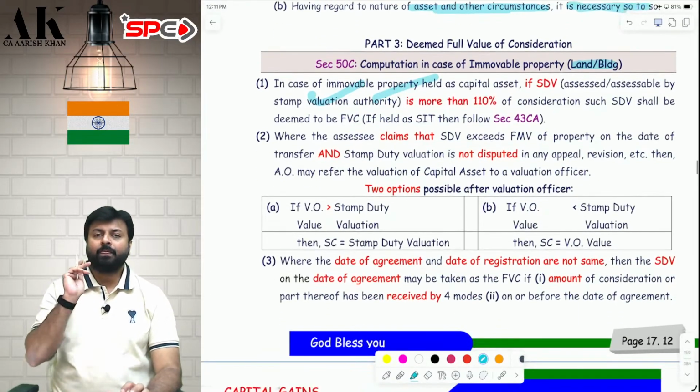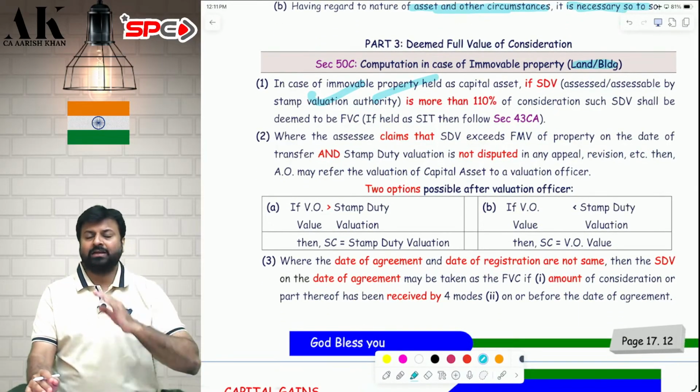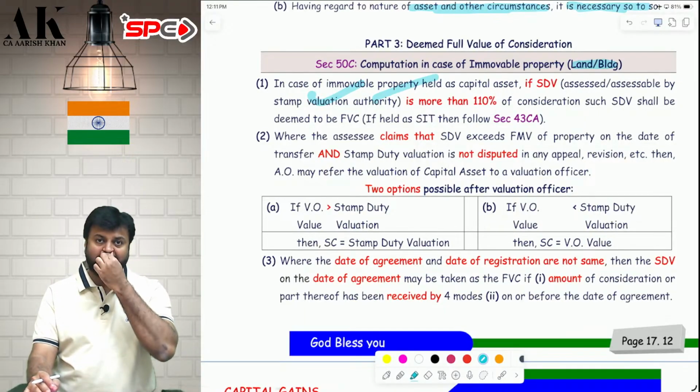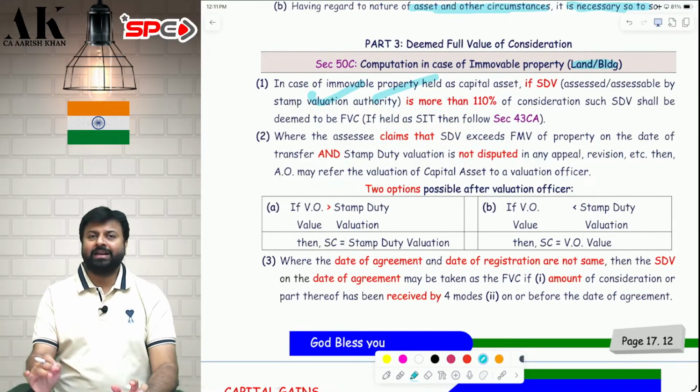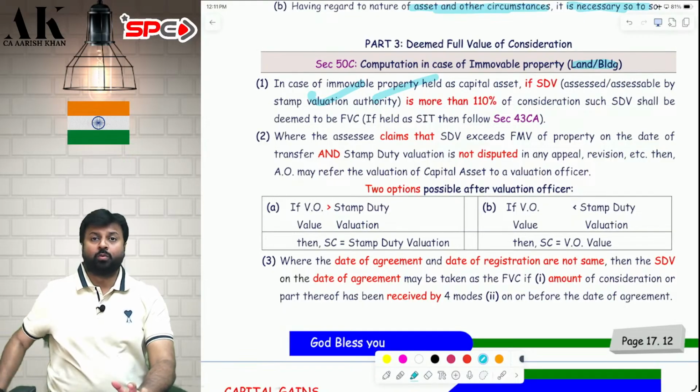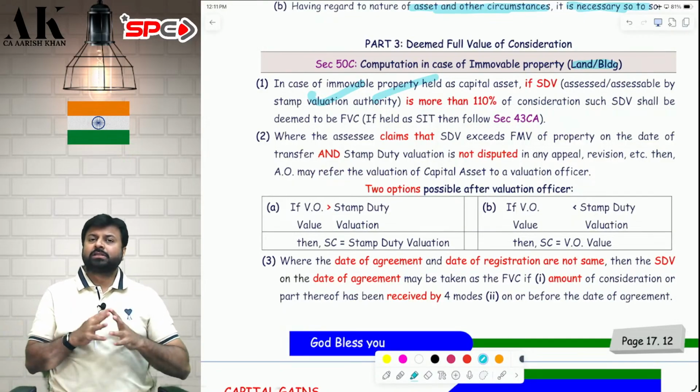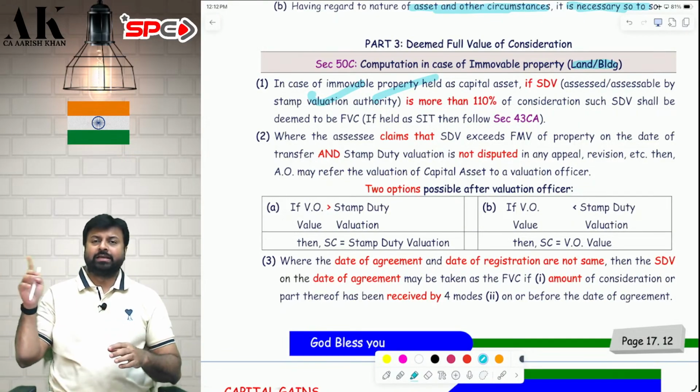Now, sometimes you may not be happy with the stamp duty value. If you are not happy with the stamp duty value, you are not happy with 150 lakhs, now you have two options in life. Option number one. Option number one is you can go to the court and file a case against the state government.